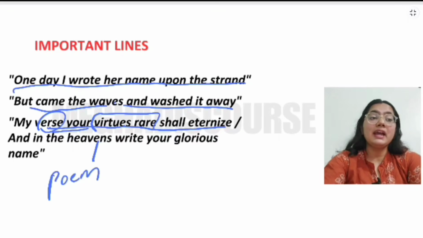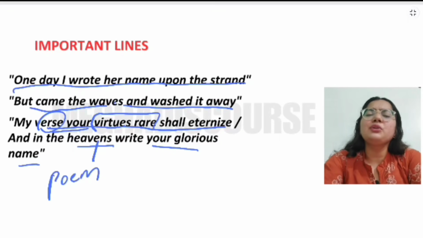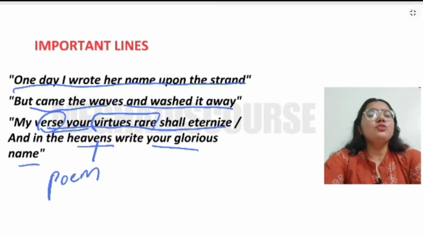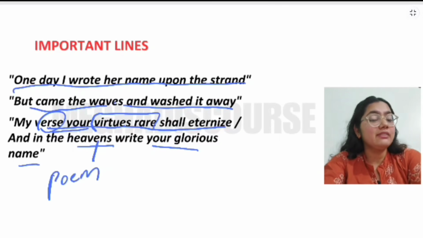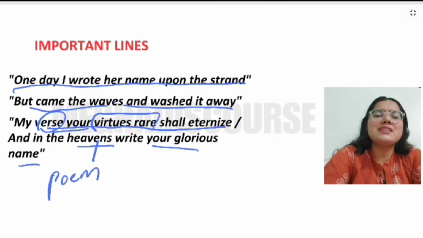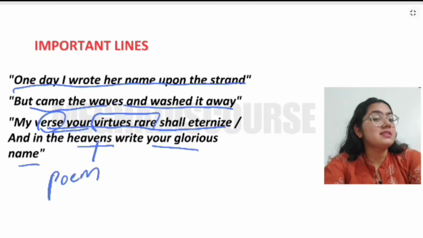You will never die. And in the heavens write your glorious name, I will write your name in the heavens. As long as I'm living, as long as I'm writing, you will never die. Even if I die, you will still survive in my poetry. So this is basically the idea.